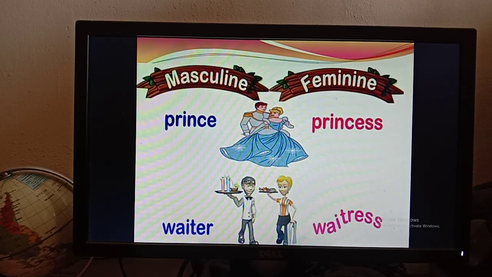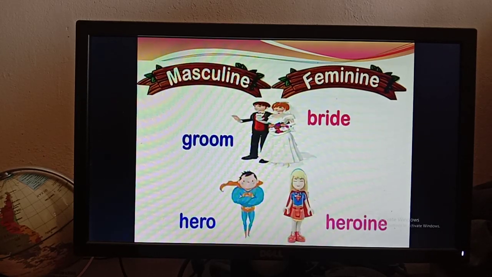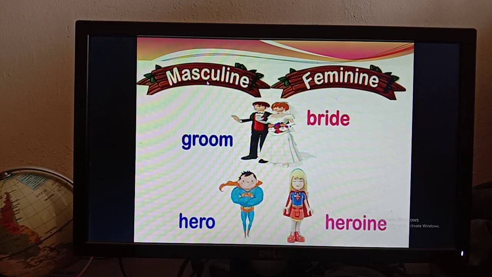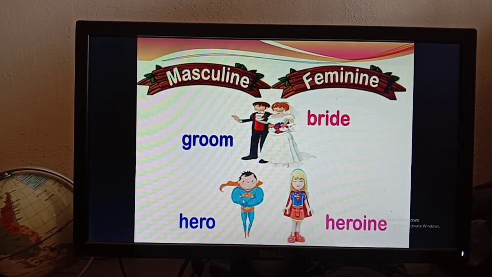Okay, that's why we have to learn this gender. Then you can see that in masculine gender, there is a picture of a groom, and this is the picture of a bride. So the feminine form of groom is bride. Okay, then in the second picture there is a hero.